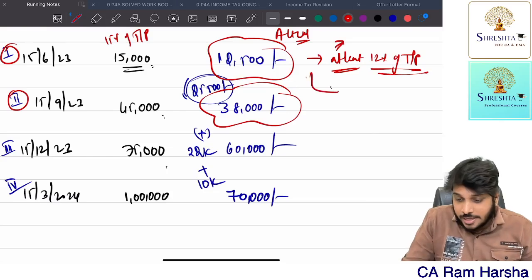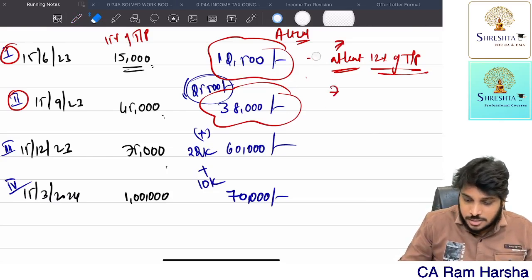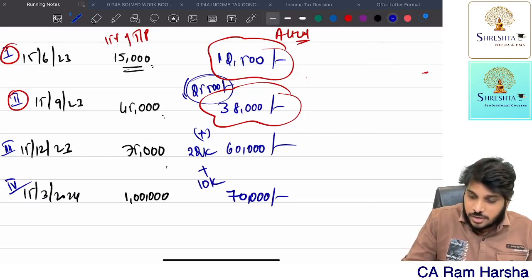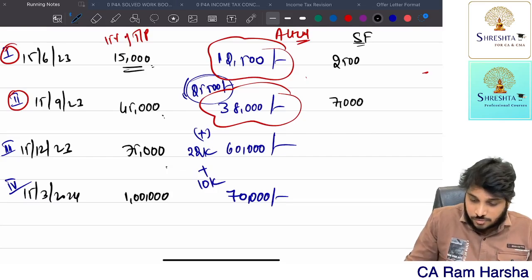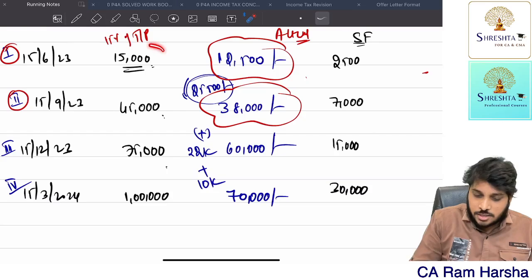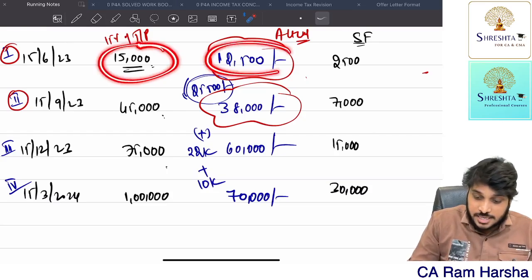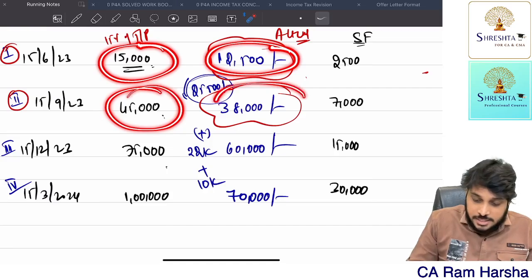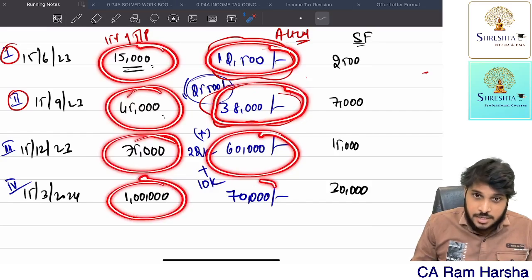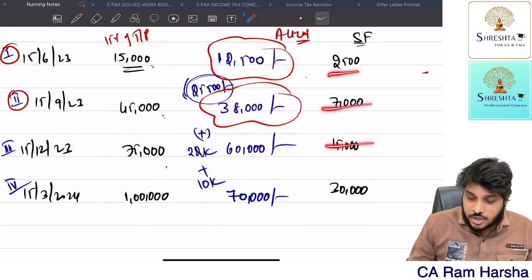See, actually, here, what is the shortfall technically speaking? Shortfall here is 2,500. Here 7,000 is the shortfall. Here 15,000 is the shortfall. Here 30,000 is the shortfall. How to calculate the shortfall? This is the advance tax liability, this is the installment paid. This is the liability, this is the amount cumulatively paid. And these are the cumulative shortfalls.